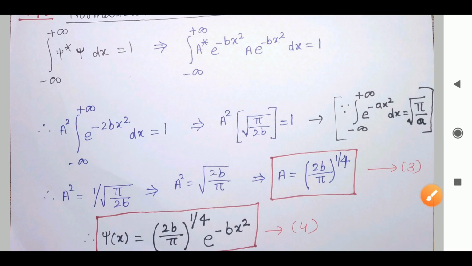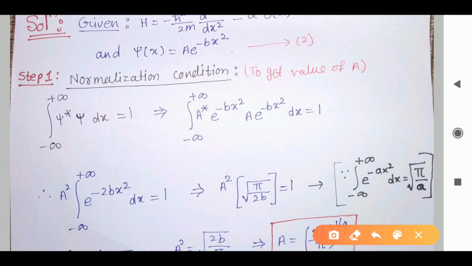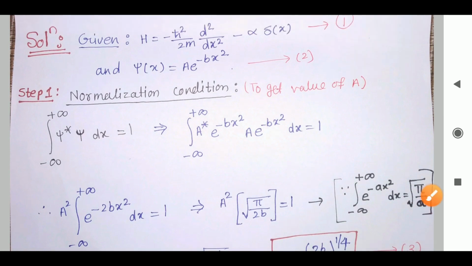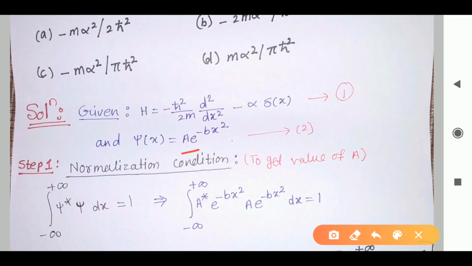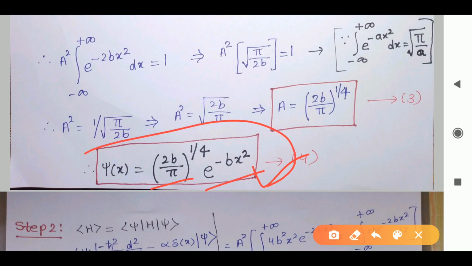Now what we have to do is, once we got the value of a, we have to substitute this value here. So after substituting, we will get this expression. Just instead of a, we have substituted this e raised to minus bx square. Now the trial wave function becomes this. Okay, we have got the wave function here.